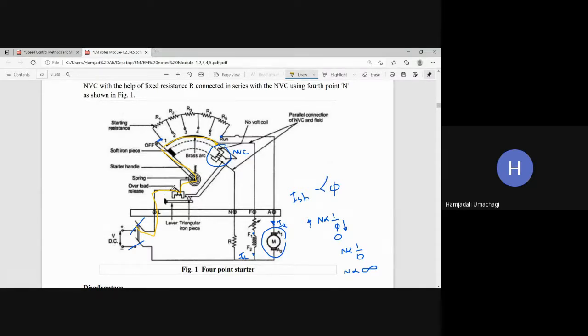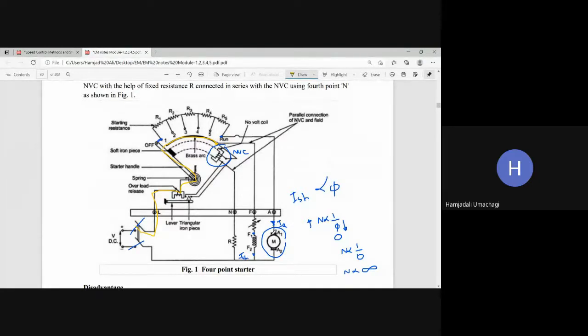Since it is receiving the power supply from the input side, is it magnetized or demagnetized? Magnetized. It is magnetized only. Though the machine is running at a dangerous speed, still it is magnetized. Because of that, it will not release the handle. So if it is not releasing the handle, what will happen? The machine will keep on running at a dangerous speed.